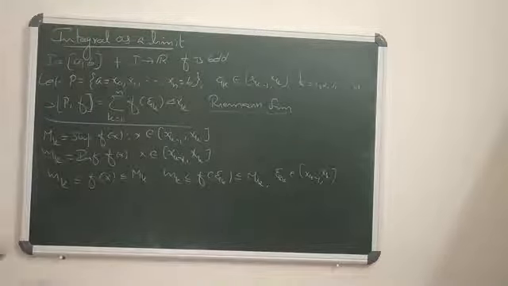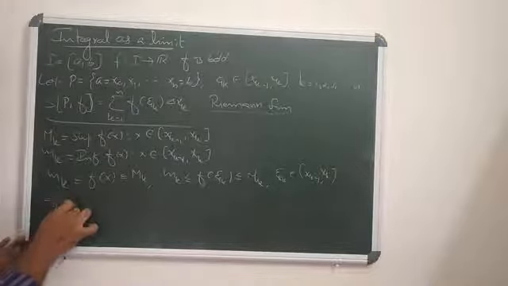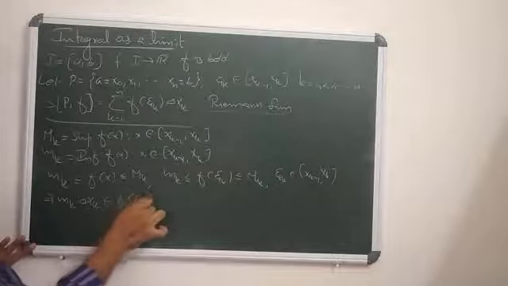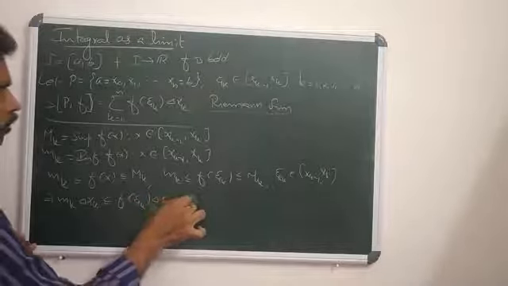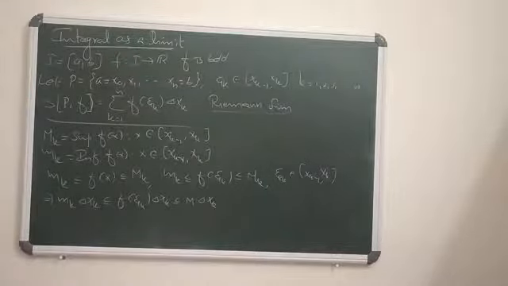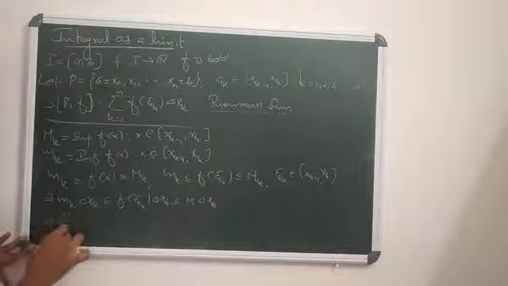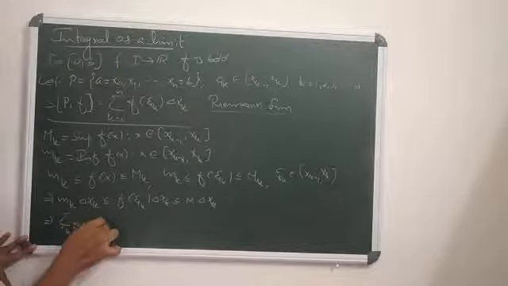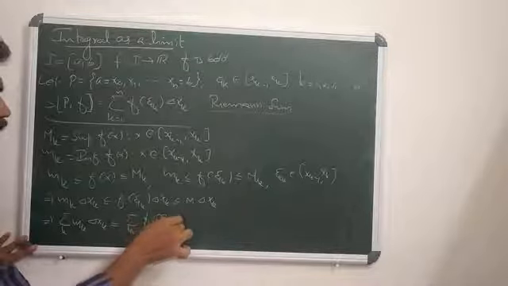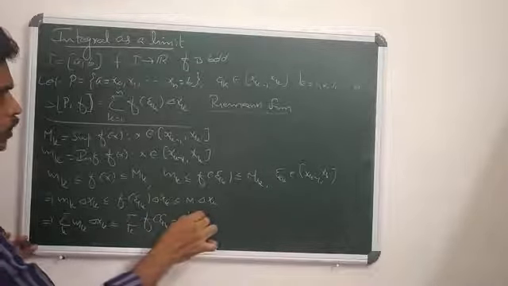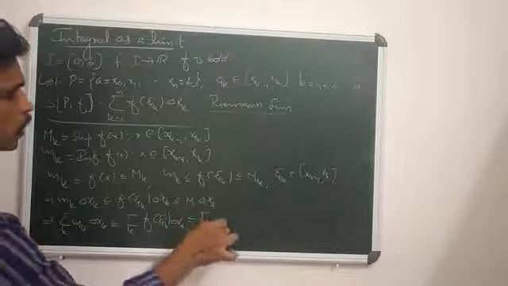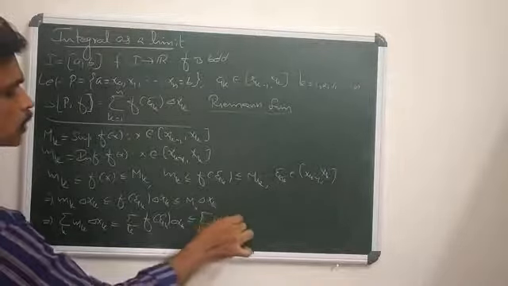That means mk delta xk is less than or equal to f(epsilon k) delta xk, which is less than or equal to capital Mk delta xk. Agreed? That means sigma with respect to k of small mk delta xk is less than or equal to sigma of f(theta k) delta xk, which is less than or equal to sigma of capital Mk delta xk.